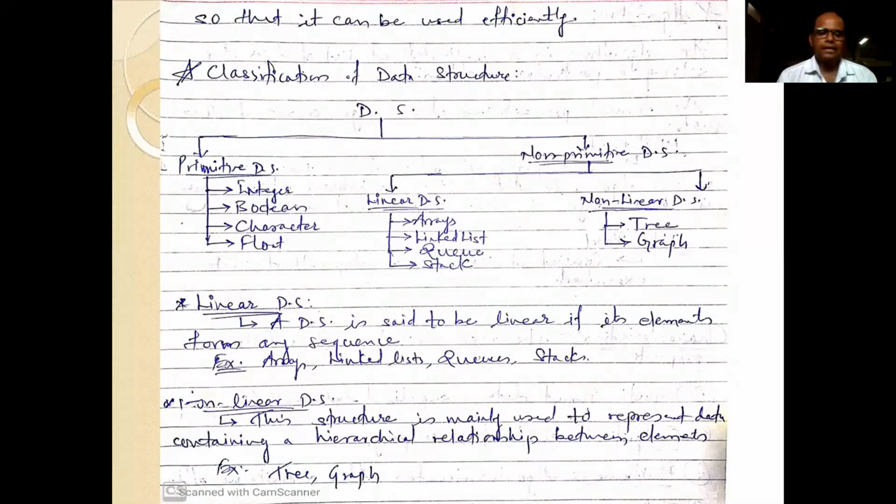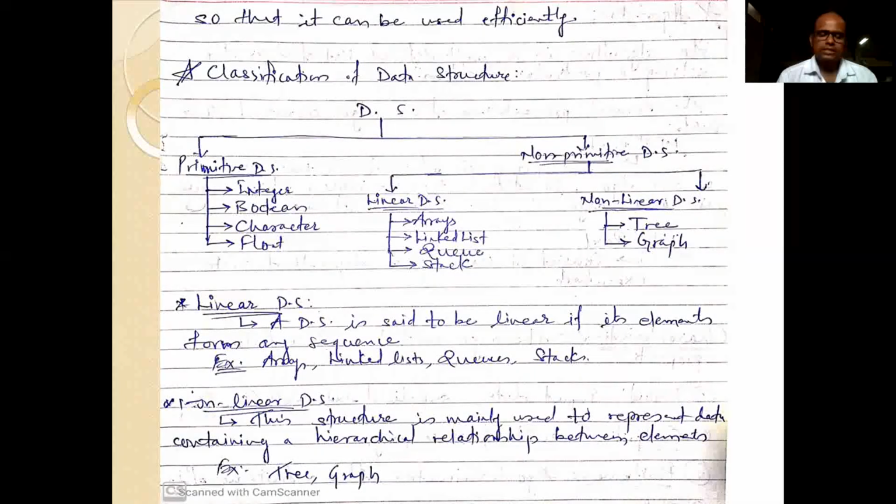So friends, linear data structure is nothing but a structure in which we store the elements in a particular sequence. Okay, it means the data or elements are stored sequentially. Such a type of data structure we call a linear data structure.